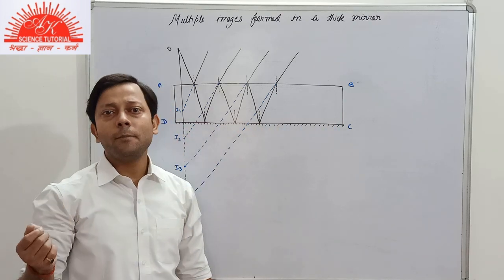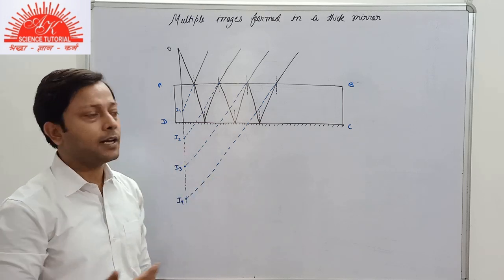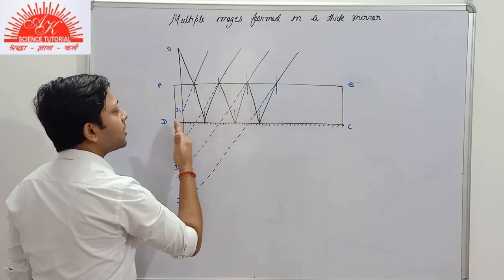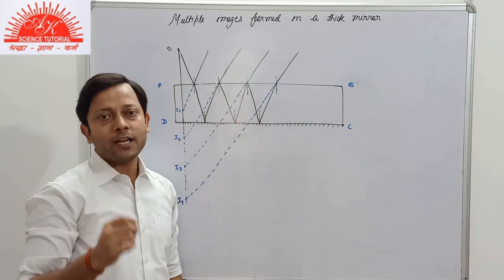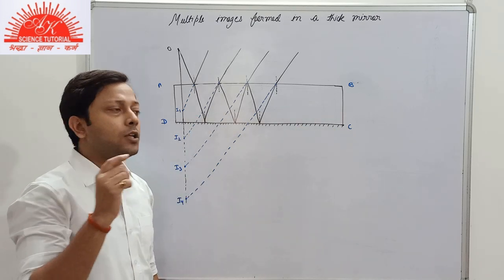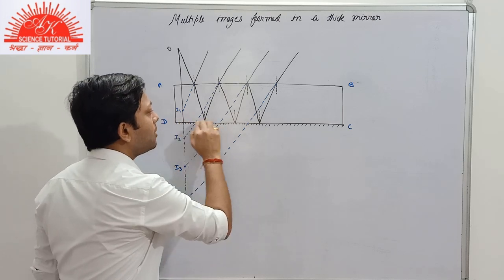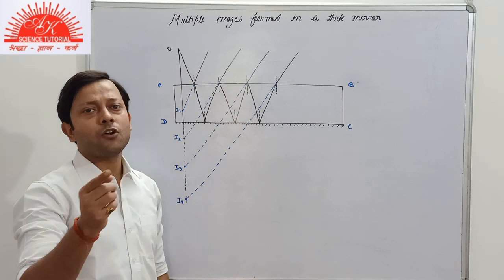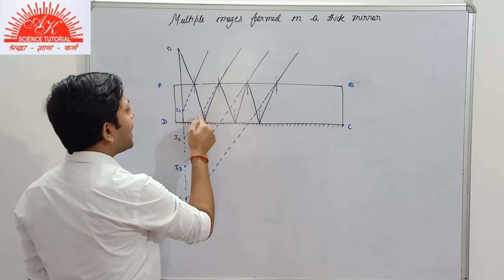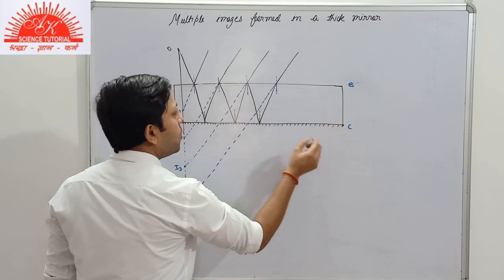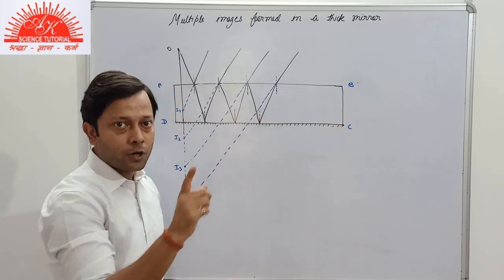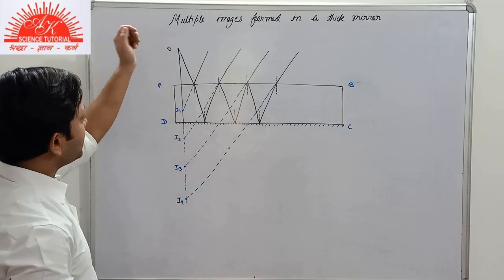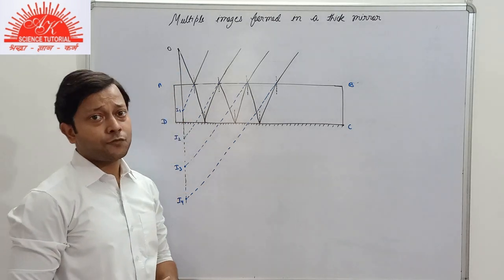As you know, in the mirror, the back surface of the mirror is silver polished, and so through the surface CD, only reflection can take place. As I told you, some part of the light ray will be absorbed here, but we neglect that part. We are only talking about reflection or refraction. So when the light ray strikes the surface CD, only reflection will take place and no refraction will take place at all. So now we come to the topic, that is about the image formation.